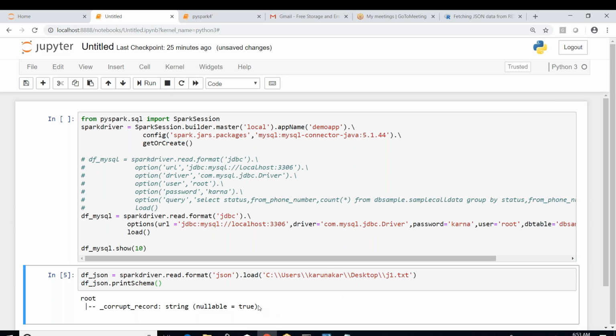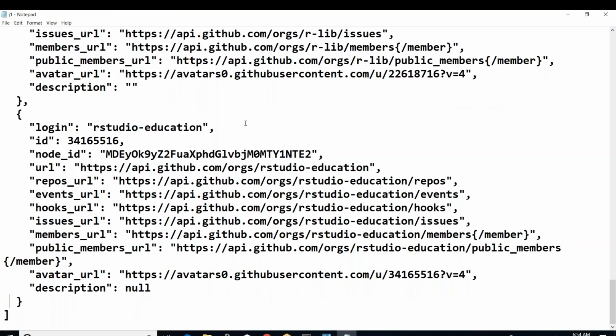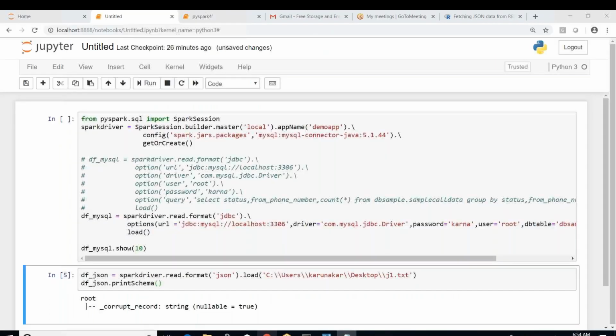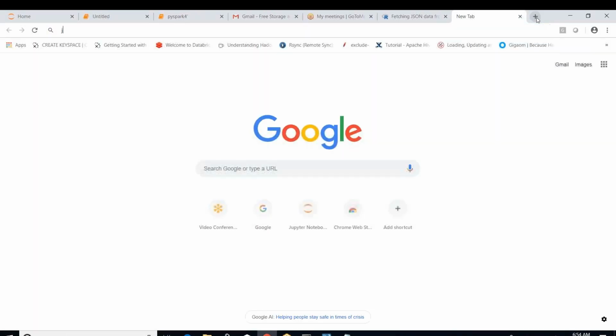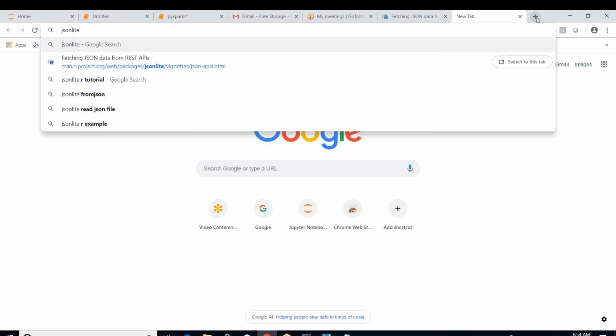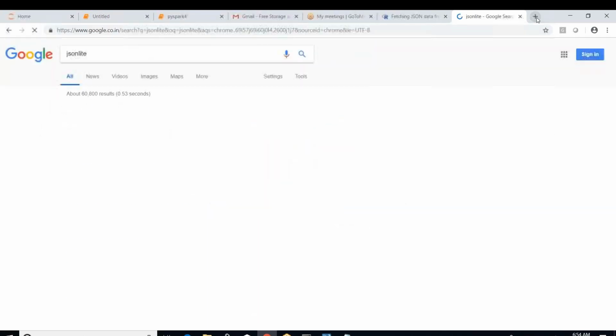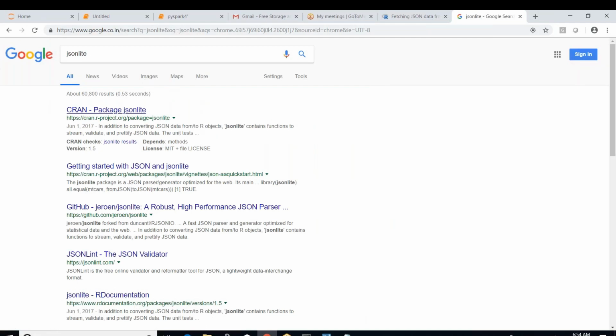We have followed everything. Somewhere the format in the file is not correct. I think the JSON file is fine. Yeah, one second. I think we have some website where we can find whether a particular JSON format is correct or not. I think JSONLint, yeah, JSON Lint.